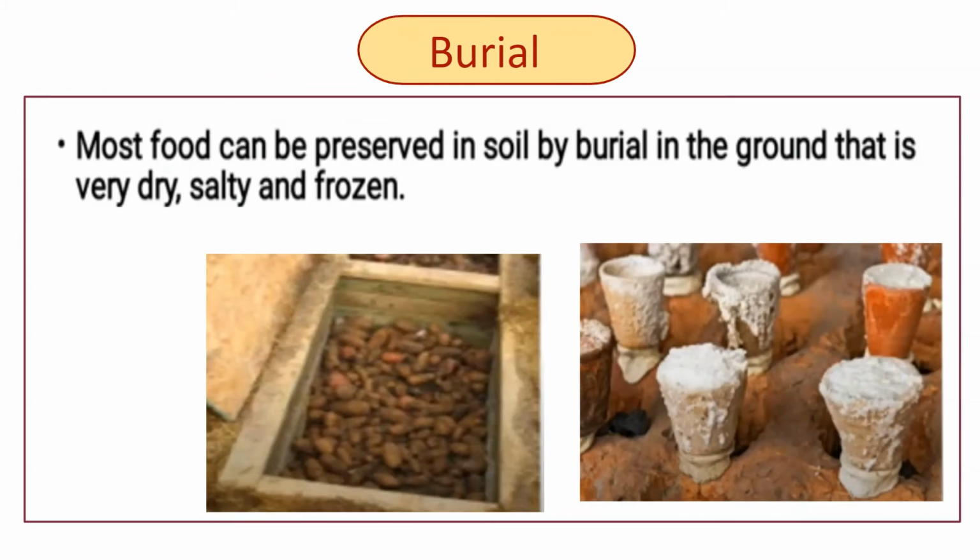Most foods can be preserved in soil that is very dry and salty, thus a desiccant such as sand, or soil that is frozen. Many root vegetables are very resistant to spoilage and require no other preservation than storage in cool, dark conditions, for example by burial in the ground, such as in a storage clamp.